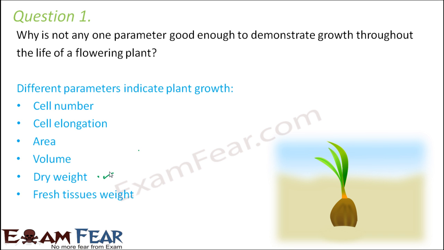So multiple parameters are there to demonstrate specific growth of a particular plant, and also different plants, different parts of a plant. For example, if you take leaves, if you take roots, both of them grow in different ways. So you have different ways of measuring them. For example, when you talk about a leaf, maybe the area might give you an idea about the growth because the area of the leaf would increase. But if you talk about roots, the area might not give you that good an idea. So different parts of the plant also grow in different ways. That is why multiple parameters have been taken into consideration.